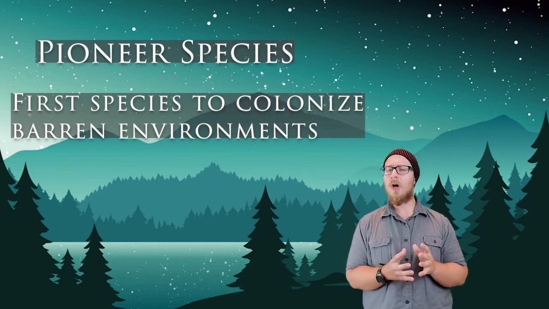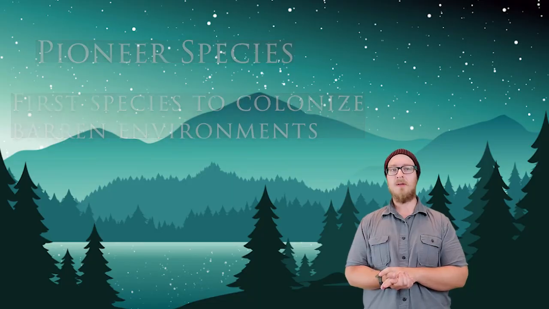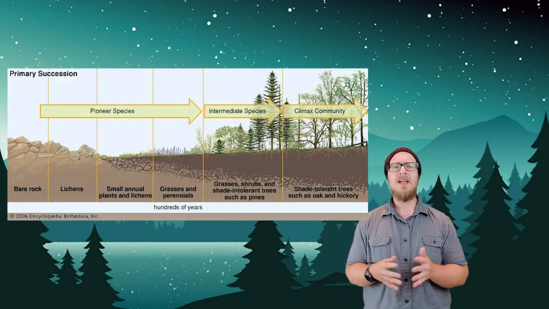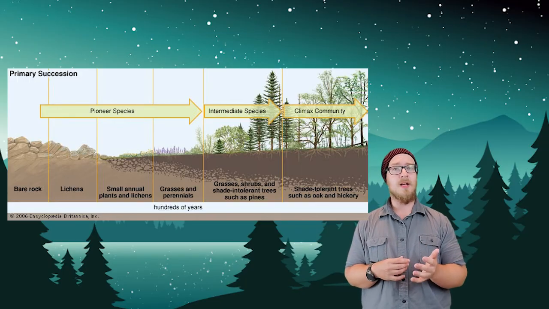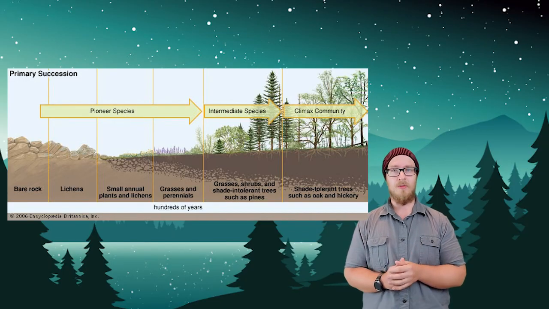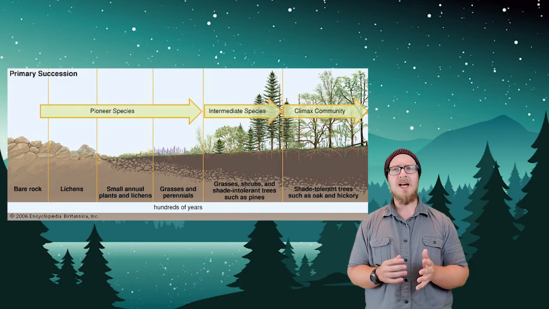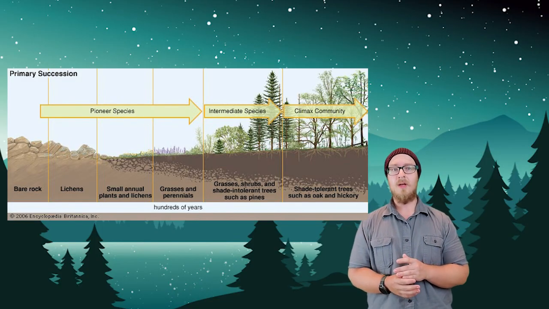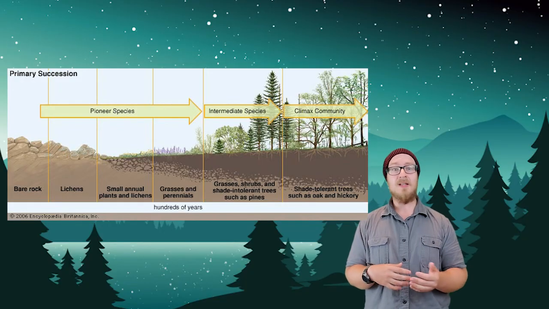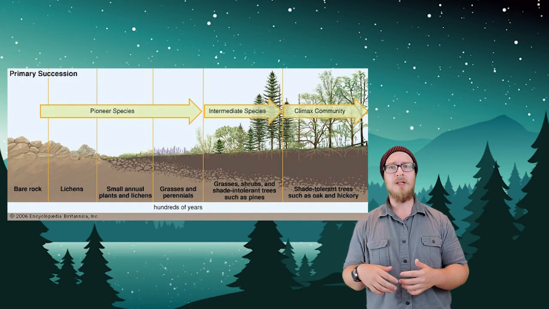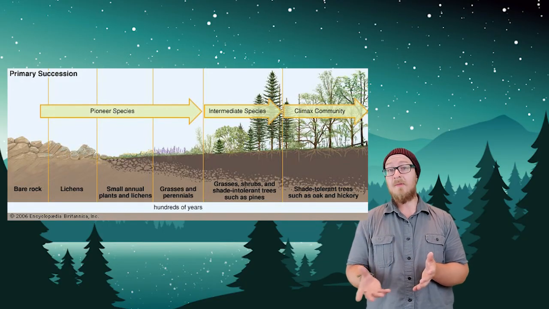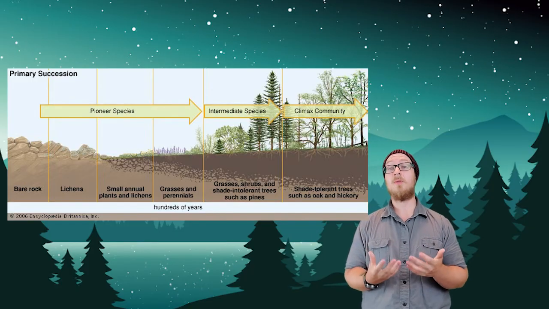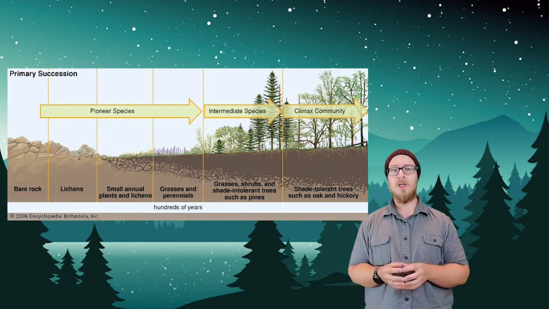the first to colonize barren environments. As these organisms live, die, and decay, they continue to contribute to the nutrient content and depth of the soil. After some time, there's enough soil to support larger plants like shrubs. This process of decaying plants continues to build depth and soil quality until softwood trees like evergreens can establish. These trees continue the soil building process.